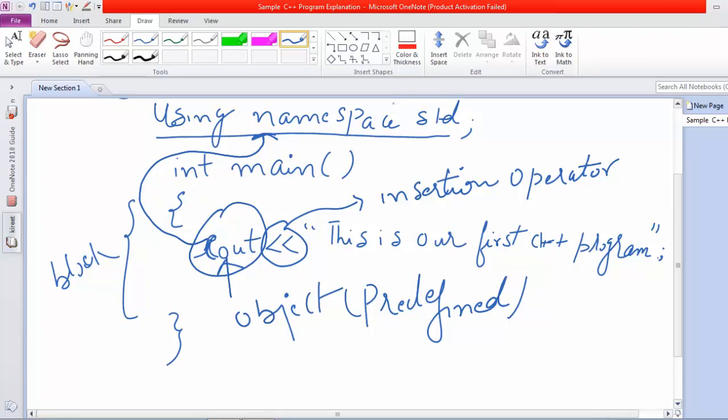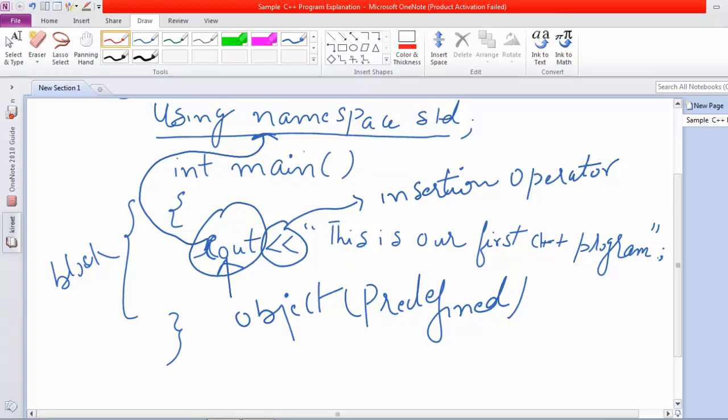That's why we have to include this standard namespace each time when we are creating a C++ program, else it will result in a syntax error that cout is not recognized. So you can see what is happening: we are printing a particular message to the standard console output.